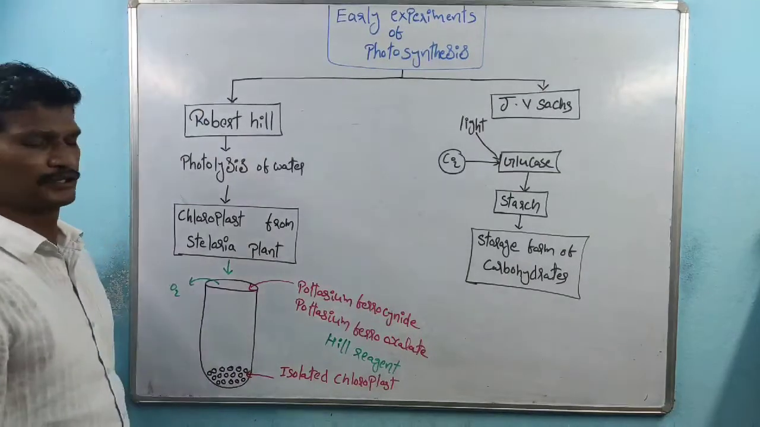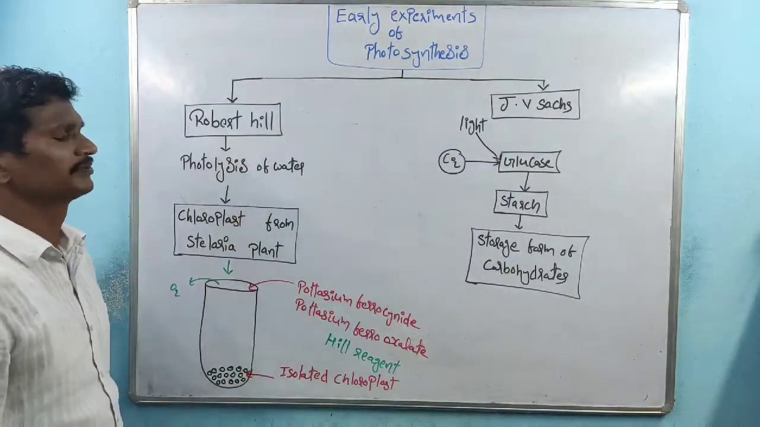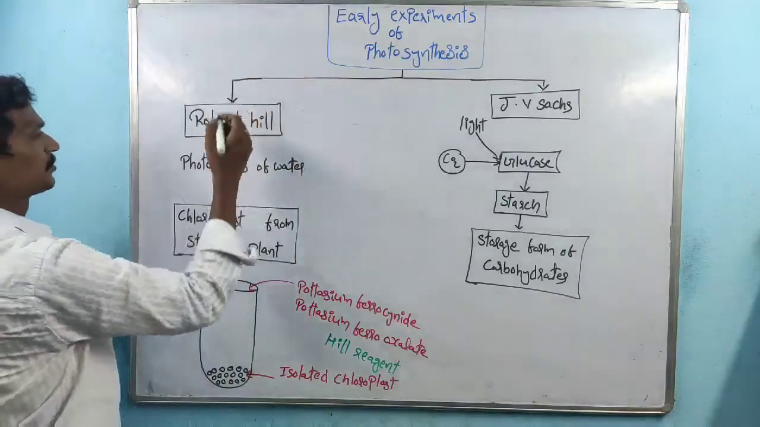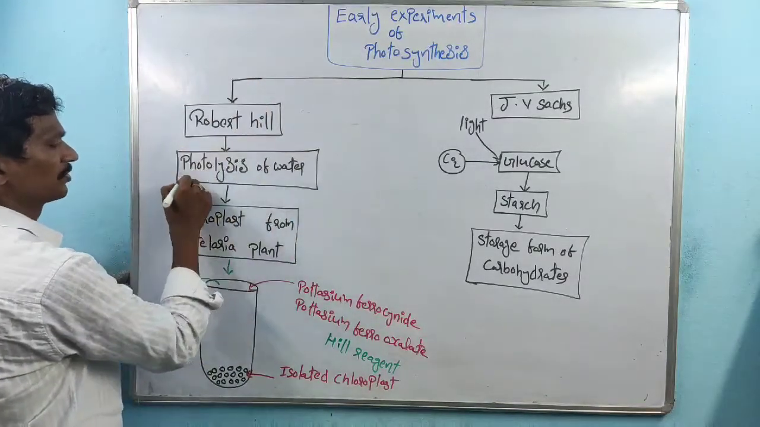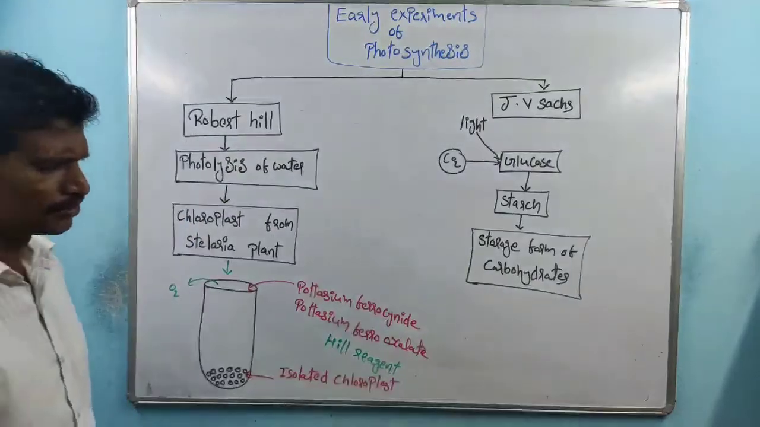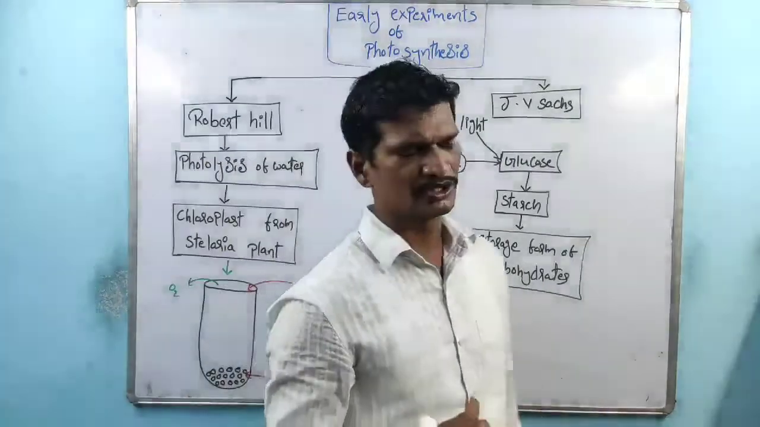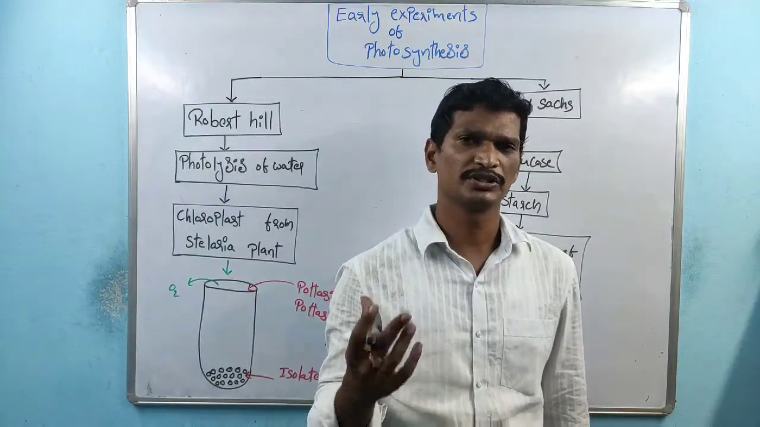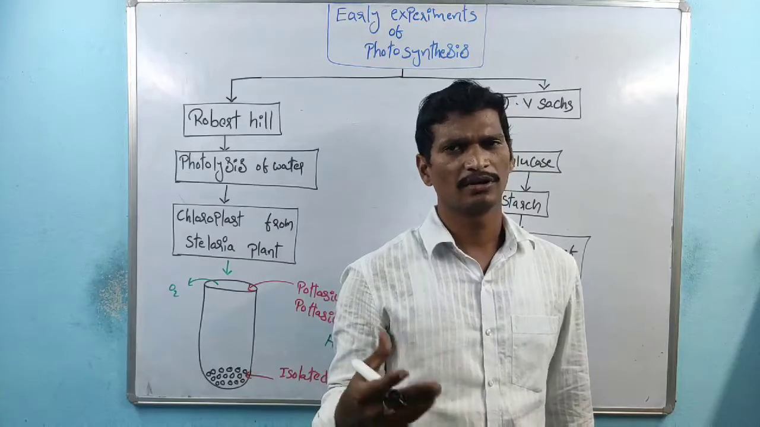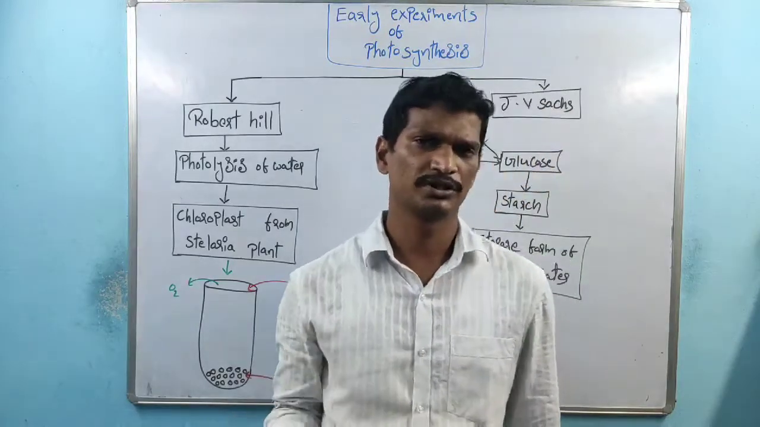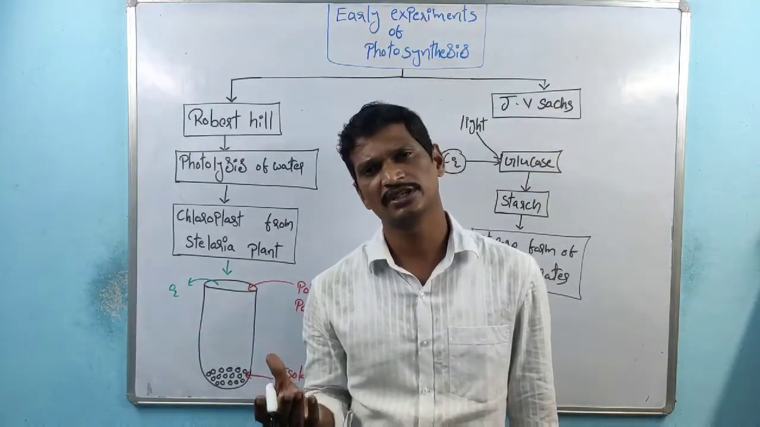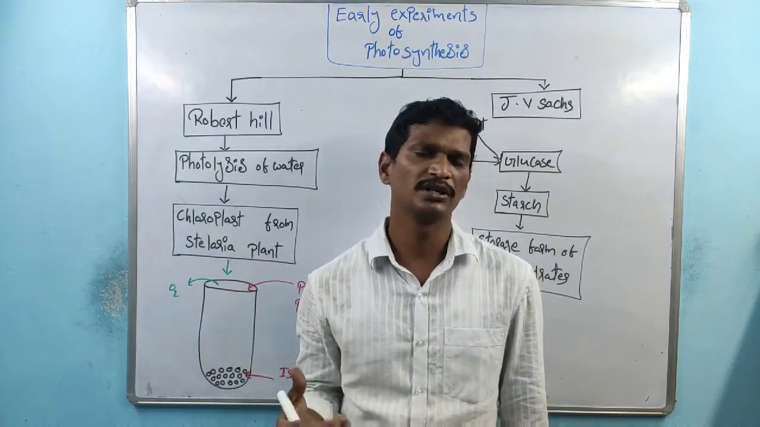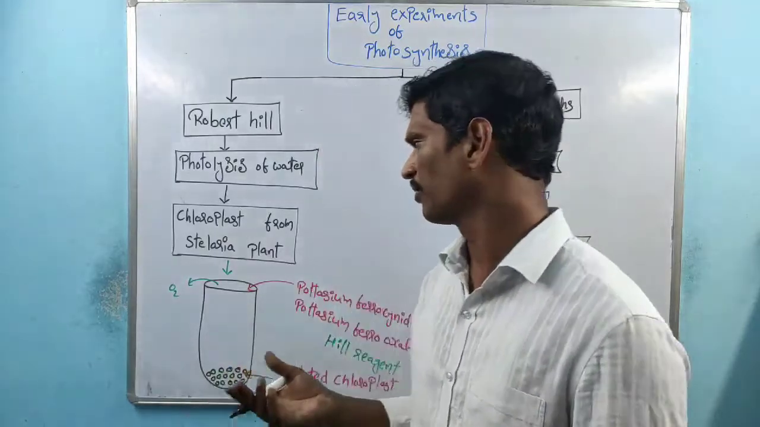Coming to the next two scientists, one is Robert Hill, one of the best scientists. He explains the photolysis of water. In the presence of light energy, lysis of water molecules takes place. That lysis process supports the evolution of oxygen. The water molecules are split into H plus ions, and oxygen is evolved.